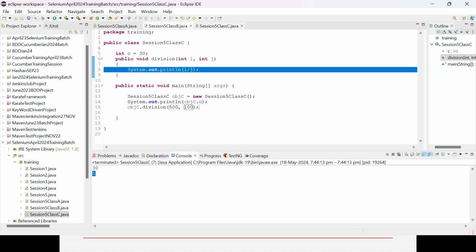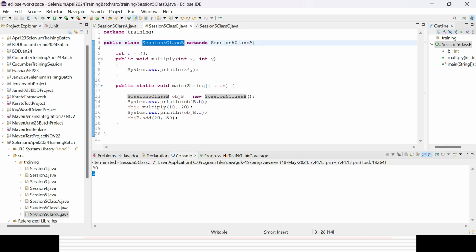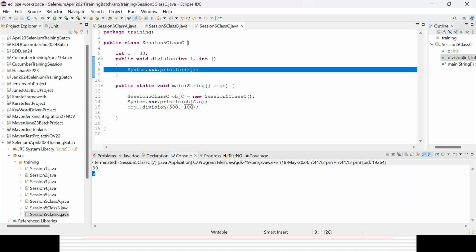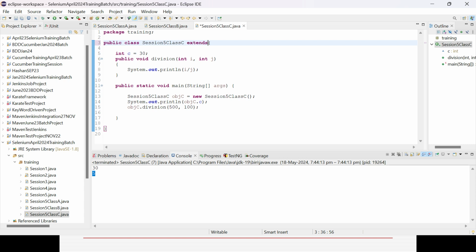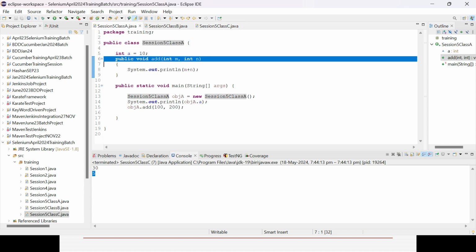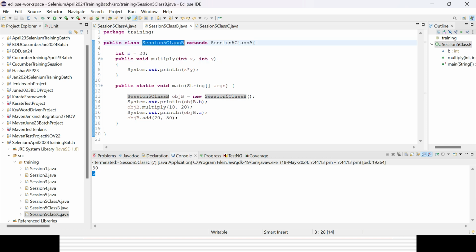Now if I establish a relationship, that I want to give a parent class for the class C, I will be using extends. Now what is happening? My C is my child and B is my parent and A is my grandparent, right? Because class B is extending class A. So here class B is child and class A is parent. Now I am creating another child, C. So C will be child, B will be parent and A will be grandparent.